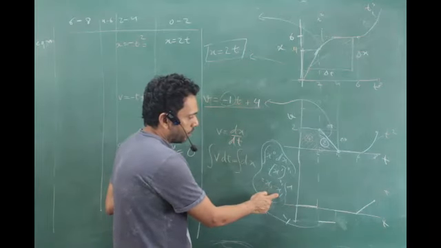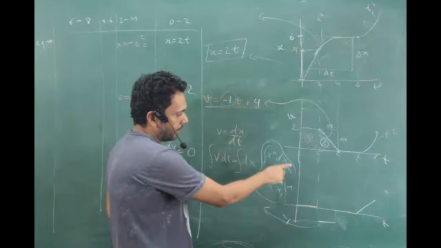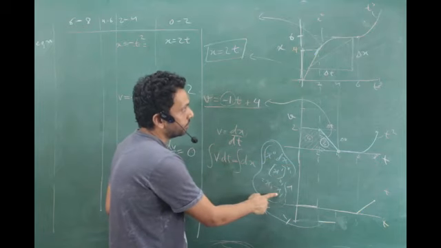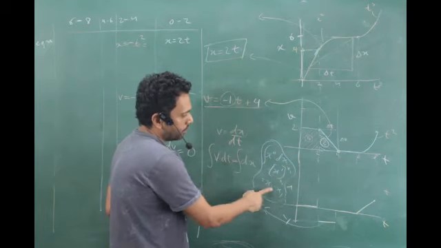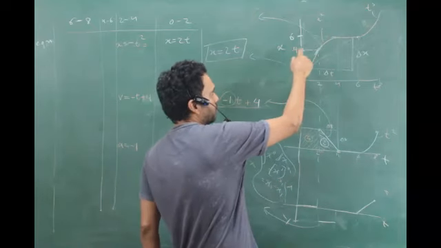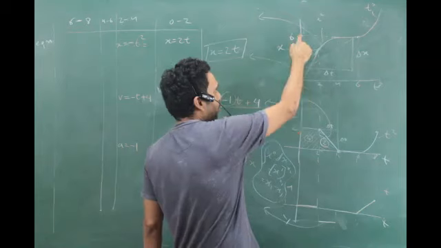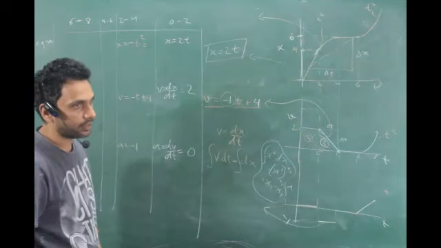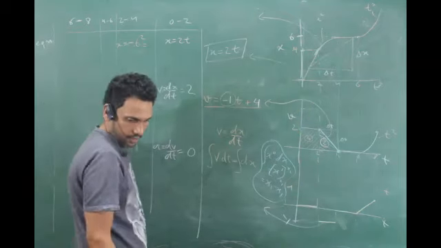x2 minus x1 is this thing, right? What is x2 minus x1? From where to where you are integrating. That is going to come as this displacement, from here to there. Ultimately, it is going to come to that, right? Yes, sir. Okay.